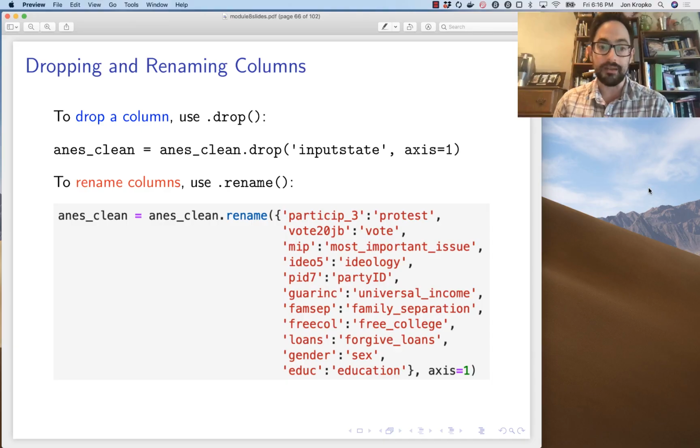To rename columns, I use the rename method, and I pass a dictionary. The dictionary has the old name as the key and the new name as the value, right? So I want to change particip3 to protest. I want to change vote 20JB to just vote. And again, note that I have to write axis equal 1 because I'm renaming columns, not renaming rows.